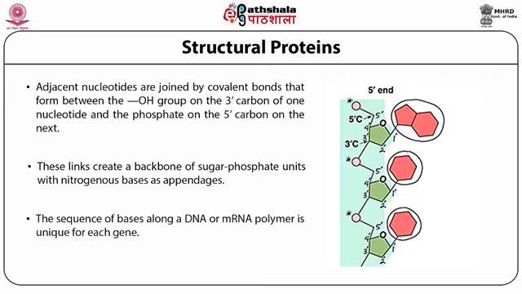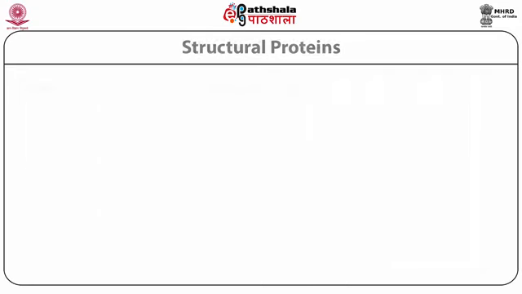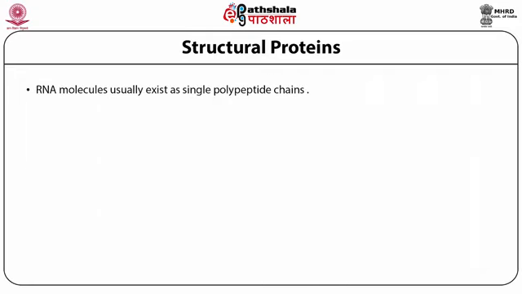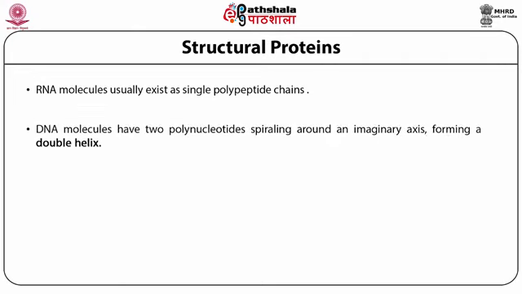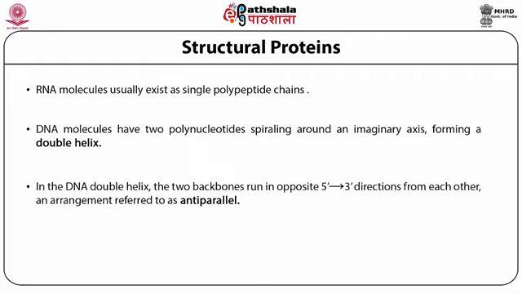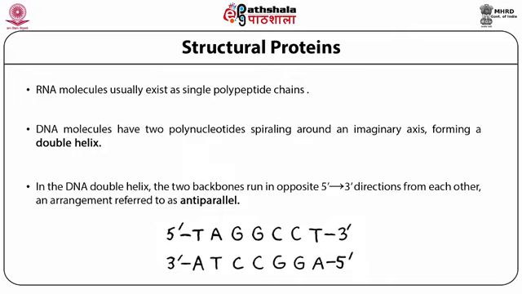The sequence of bases along a DNA or mRNA polymer is unique in each gene. An RNA molecule usually exists as a single polynucleotide chain. DNA molecules have two polynucleotides spiraling around an imaginary axis, forming a double helix. In the DNA double helix, the two backbones run in opposite 5' to 3' directions from each other, an arrangement referred to as antiparallel. One DNA molecule includes many genes, 5' to 3' and 3' to 5', which are antiparallel to each other.